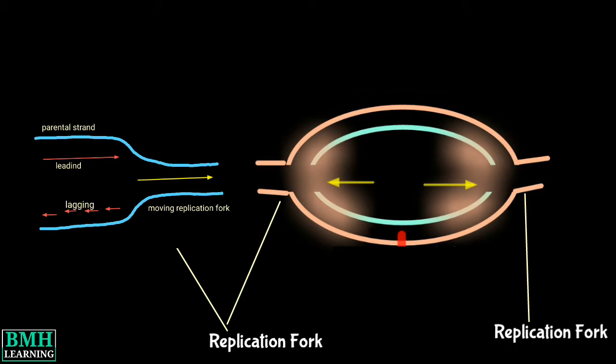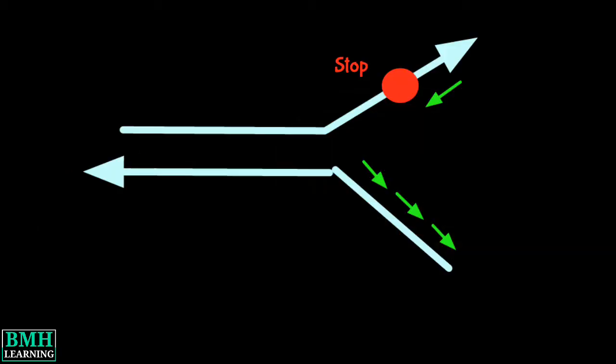Sometimes, due to certain mutations or any other cellular blockage, the replication fork is halted and cannot go forward. This situation is referred to as a stalled replication fork. There are various potential pathways to repair and restart a stalled replication fork.